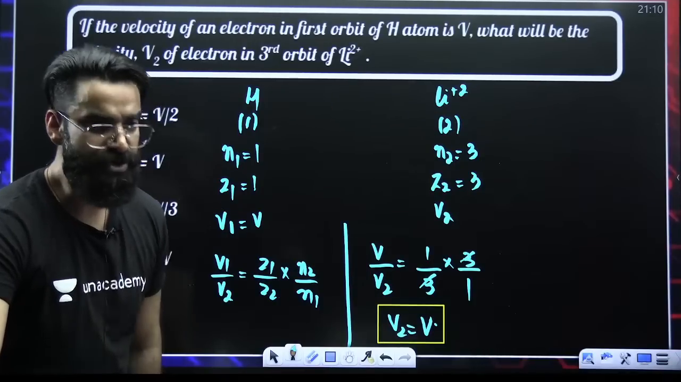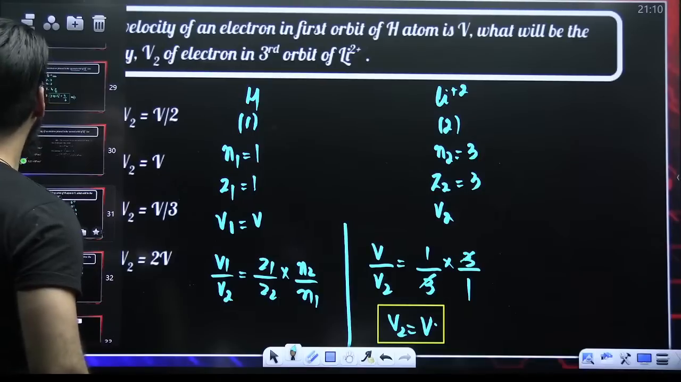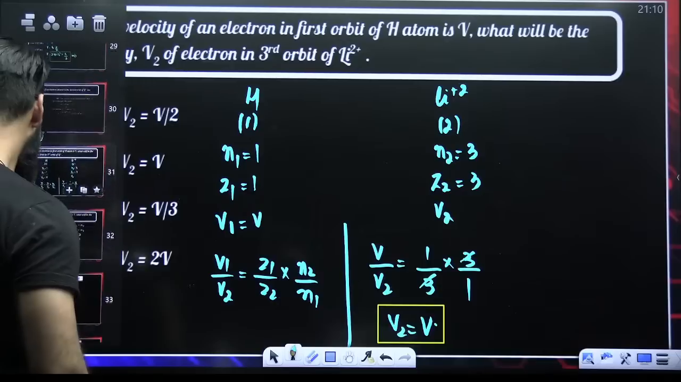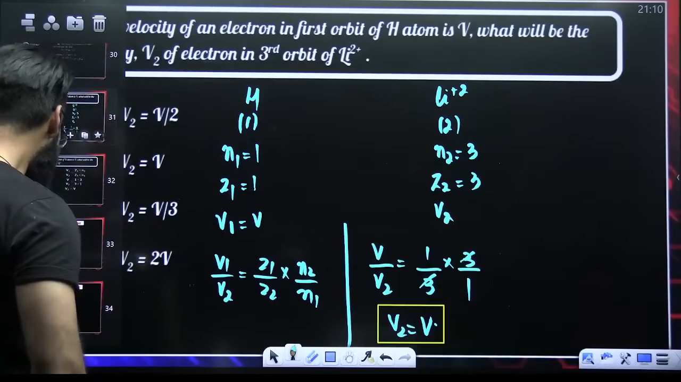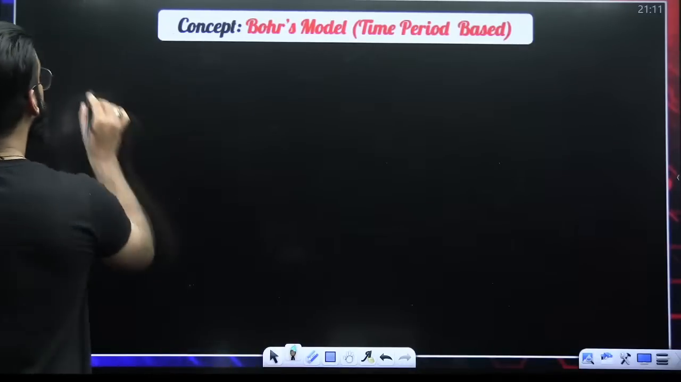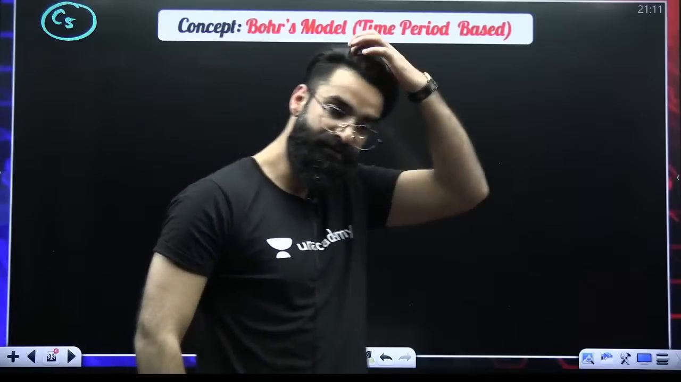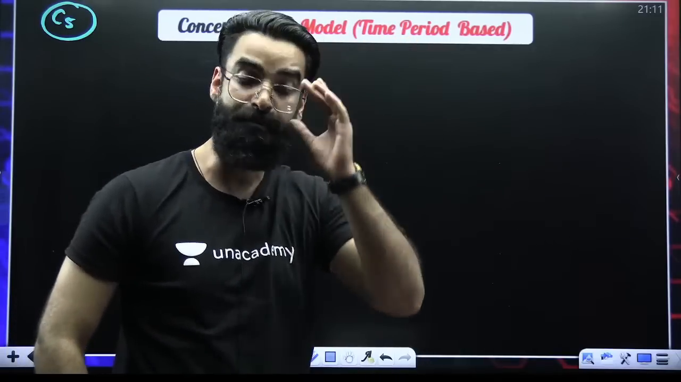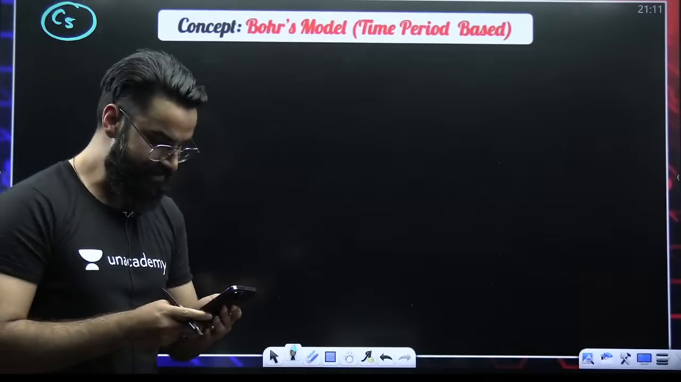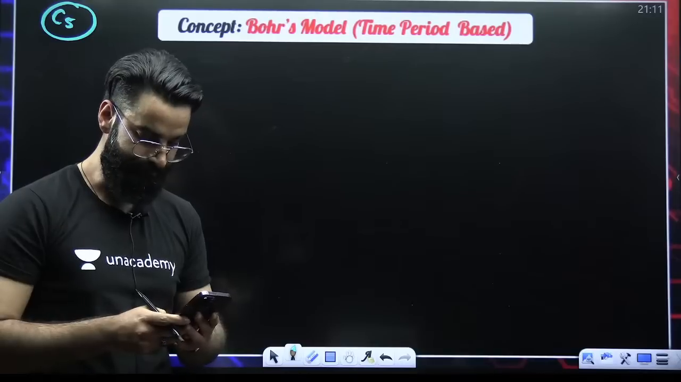Perfect. So which concept was this? Concept number 3 or 4? This was our concept number 4. Okay, concept number 4. Similarly, my dear students, concept number 5. What is it? That's the question based on the time period. First of all, before showing you this, let me know in the chats if all the things are clear. Quickly.